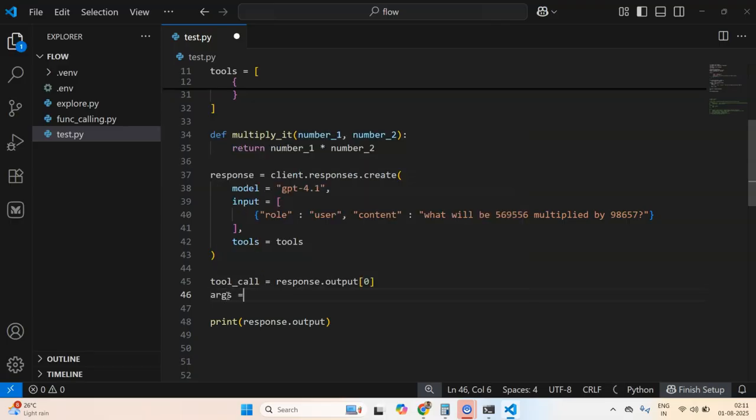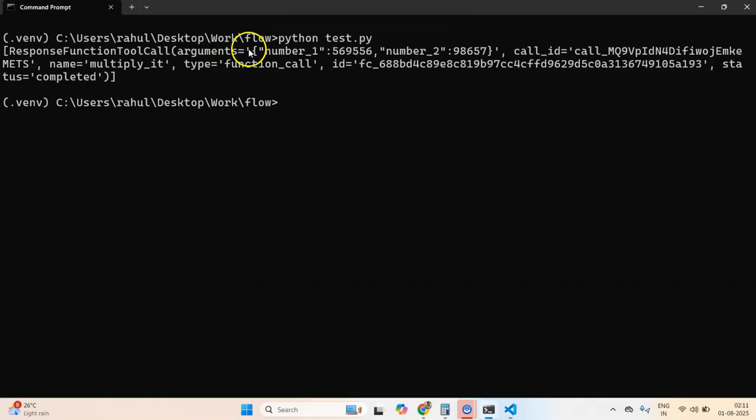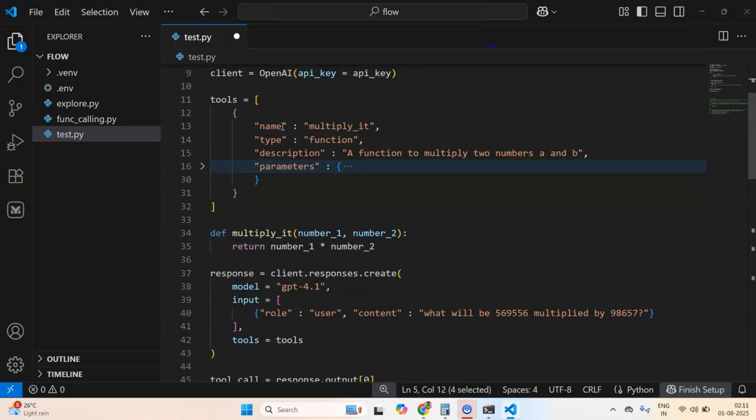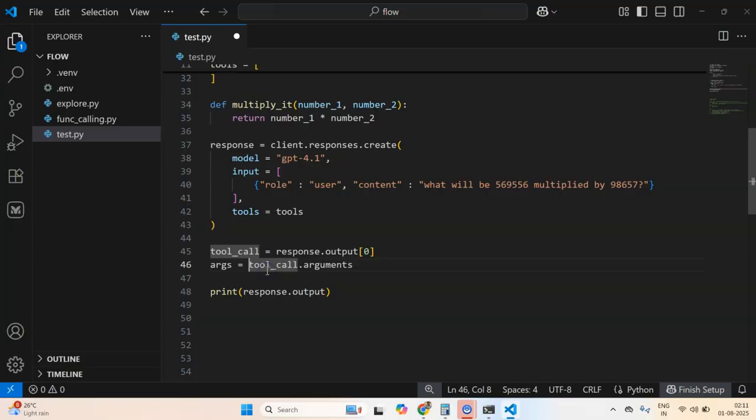Now I can extract my arguments of tool call, and I can simply extract these like this. But by default, if you see, they are returned as a string. So now I need to extract it. I've imported JSON, so what I can do is JSON.loads, which basically loads a string. So now we will have args, and we can extract number 1 and number 2 from that. And now I can actually execute this function.